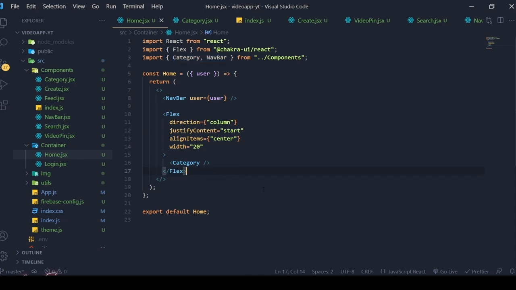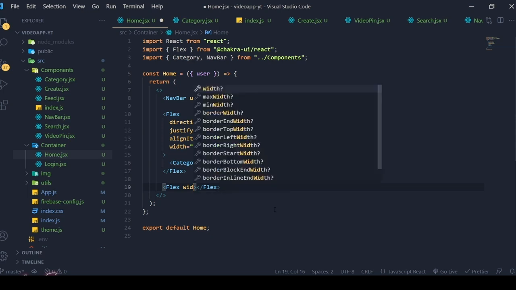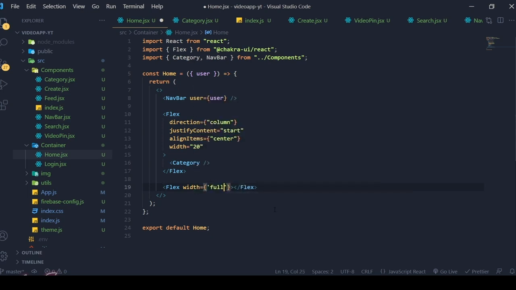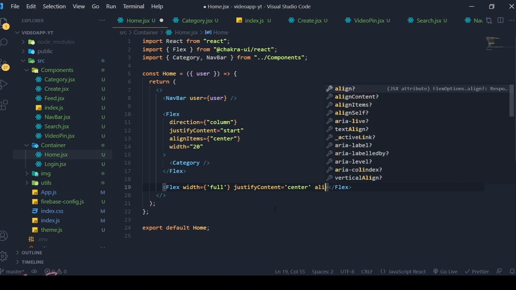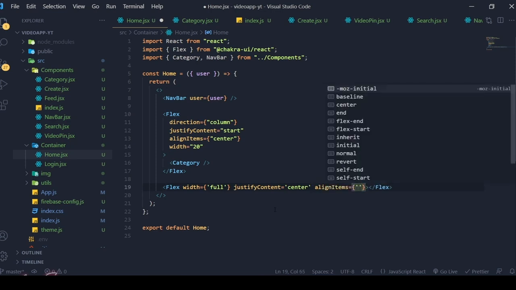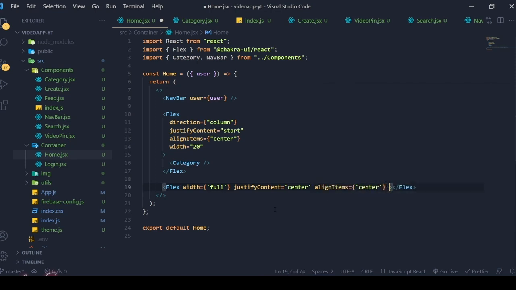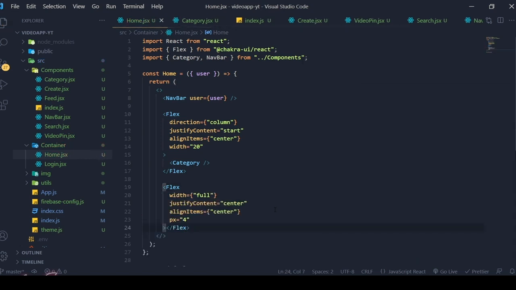Right after this flex I'm going to create one more flexbox, flex. That flexbox is going to use the full width, whatever width is available. So use the width as full, then justify the content center and align the items center, and the padding X is going to use the x-axis 4.